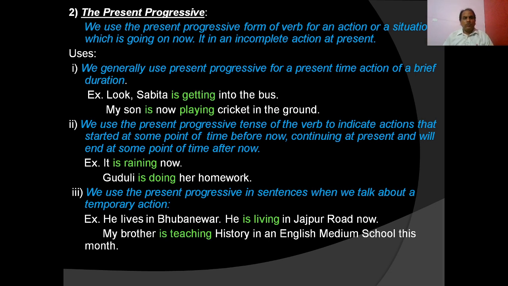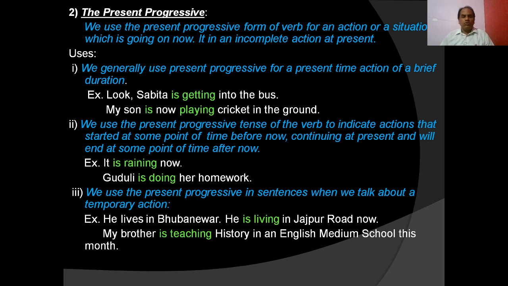We generally use the present progressive for an action of a brief duration. Look, Sabita is getting into the bus. My son is now playing cricket in the ground. He is sitting there, he is standing there. Okay? And we also use the present progressive tense of the verb to indicate actions that started at some point of time before now, continuing at present, and will end at some point of time after now. It is raining now. Goodly is doing her homework.